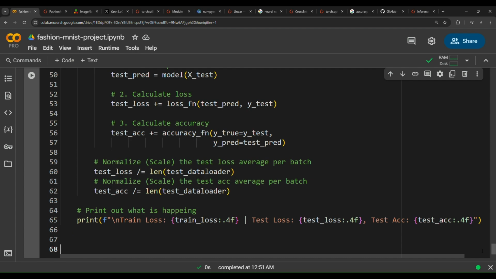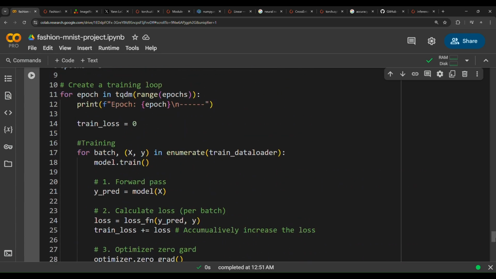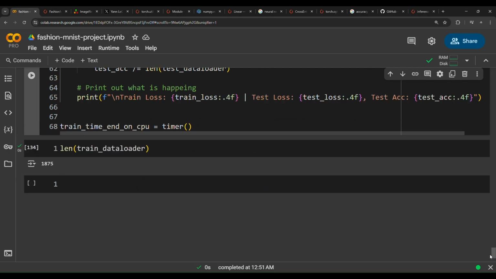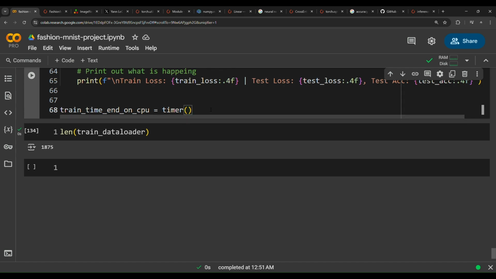The last 2 steps are to calculate the time when the model ends training. So train time end on CPU equals timer. I think I've called that variable something like train time start on CPU. Yeah, so we have train time start on CPU and then the timer function. This function gets the time before training the model, and this function here will get the time when the model has finished training.